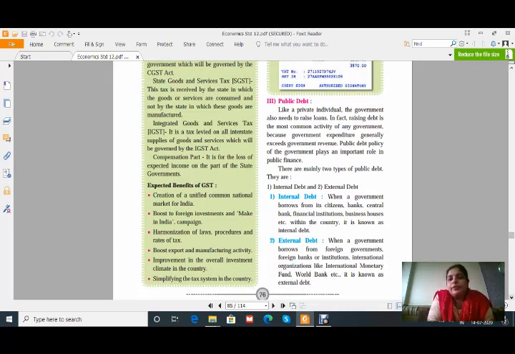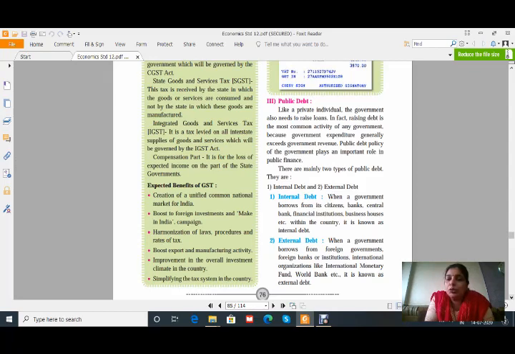Now let us see the public debt. Like a private individual, government also needs to raise loans. In fact, raising debt is the most common activity of any government because government expenditure generally exceeds government revenue. Always it is seen that government expenditure is more than government revenue, and that's why the debt requirement is there for the government also.